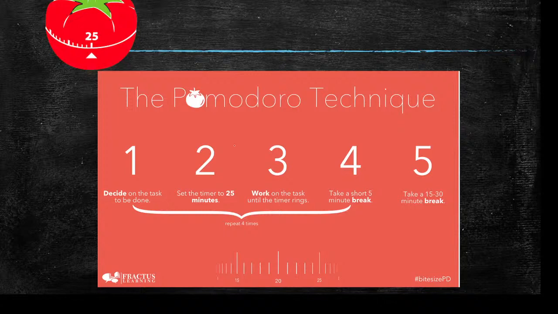Okay, this is the thought for the day: the Pomodoro technique. The Pomodoro technique suggests that you should read for 25 minutes, then relax, then again continue to work. There are 5 steps. Decide on the task to be done, define the objectives of learning, decide what you have to study, then set the timer to 25 minutes, work on the task until the timer rings, take a short 5-minute break, and then continue again. After 1 hour or 1.5 hours, take a 15 to 30 minute break and then continue.